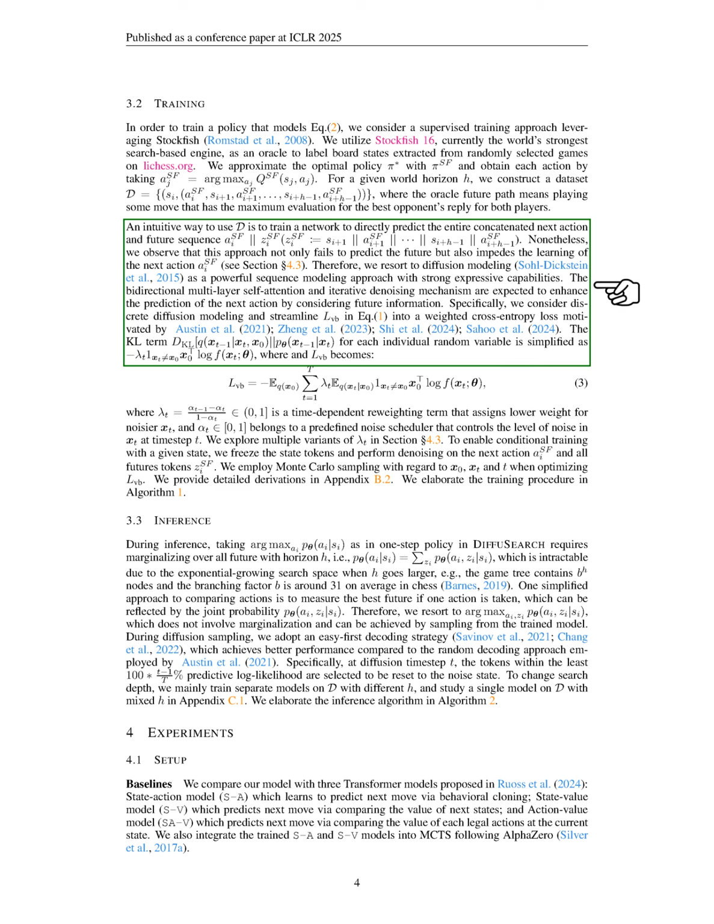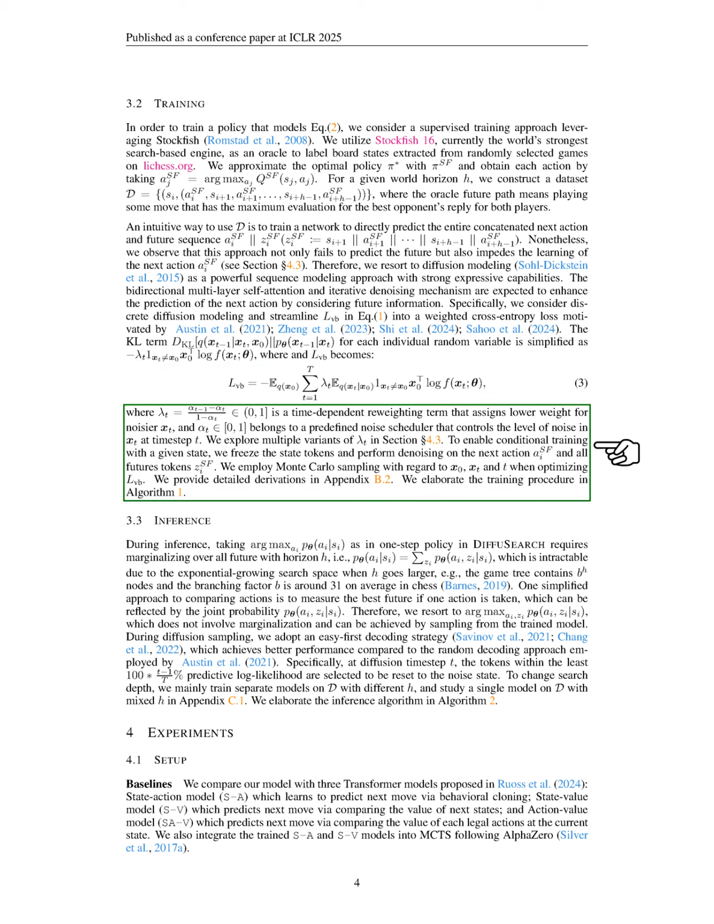To facilitate conditional training, we freeze the state tokens and focus on denoising the next action and future tokens. We also use Monte Carlo sampling during optimization. Further details and derivations can be found in the appendix, and we outline our training procedure in the algorithm section.